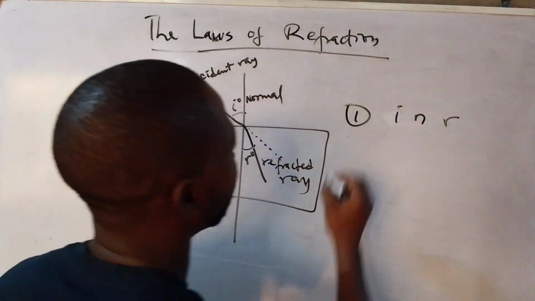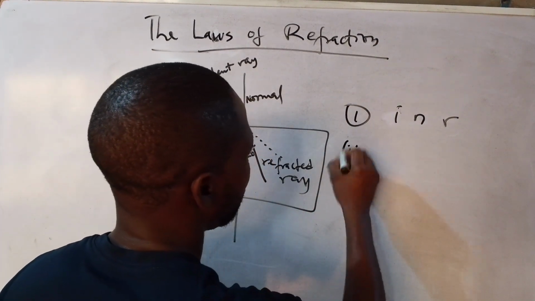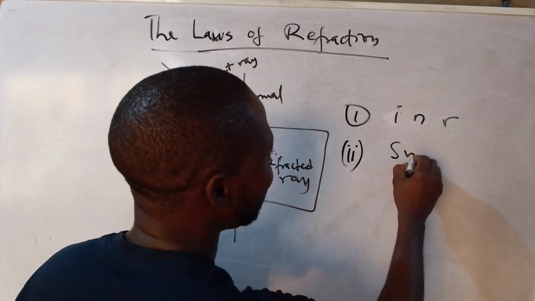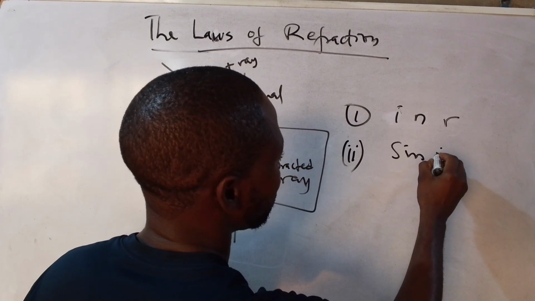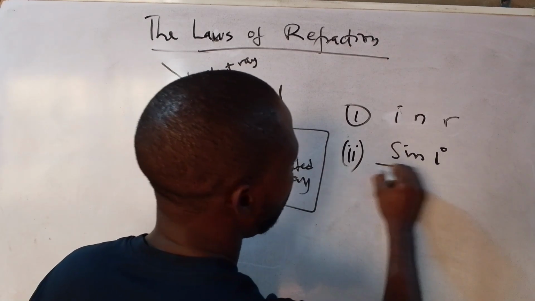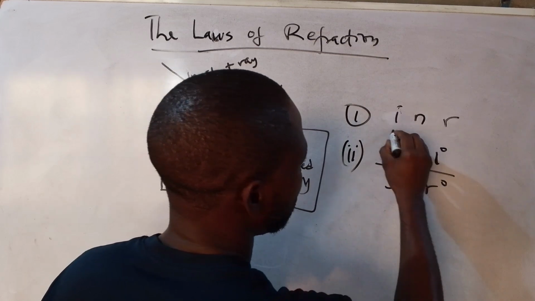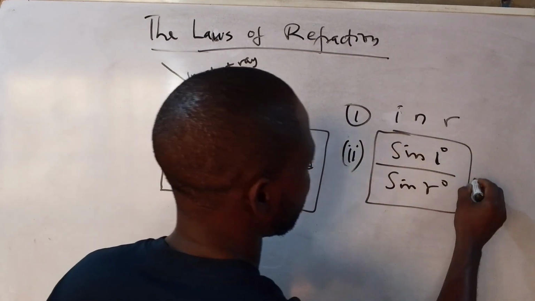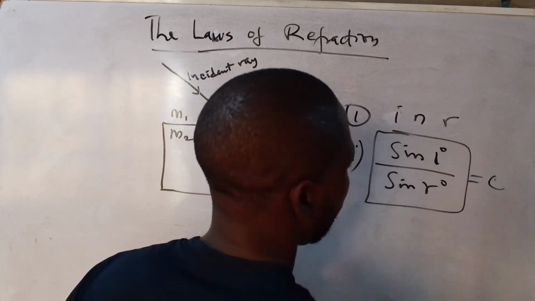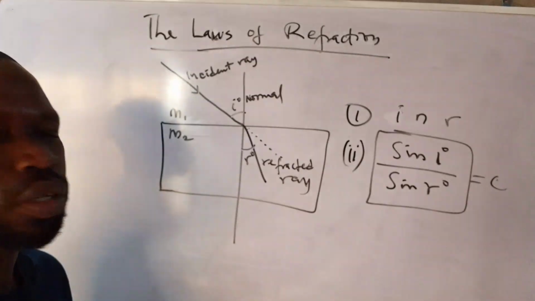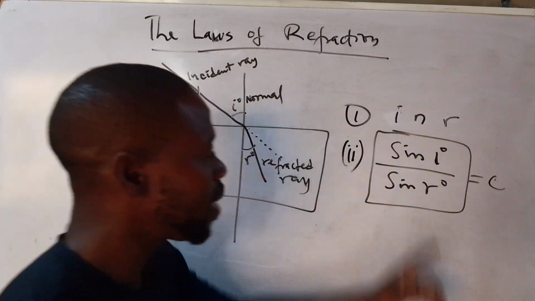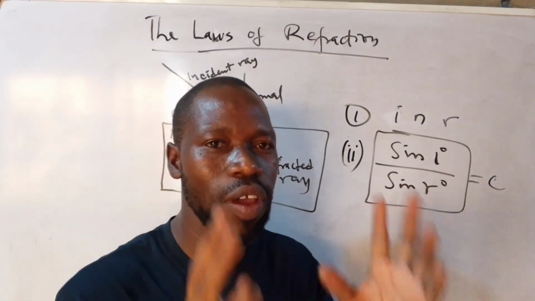The second law of refraction says that the sine of the angle of incidence over the sine of the angle of refraction is constant for a pair of mediums.